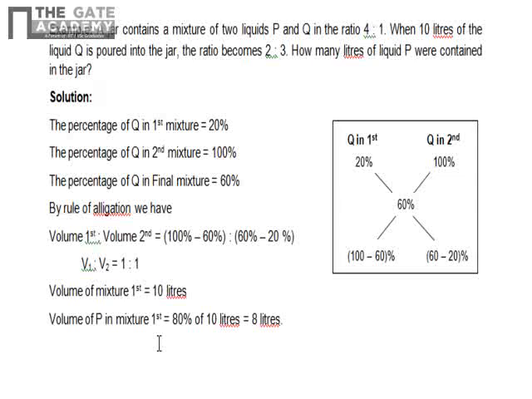Now you have to find how many liters of liquid P were contained in the jar. So we know that initially the ratio was 4:1. So if the quantity is 10 liters, then you can easily tell that the quantity of P was 8 liters.